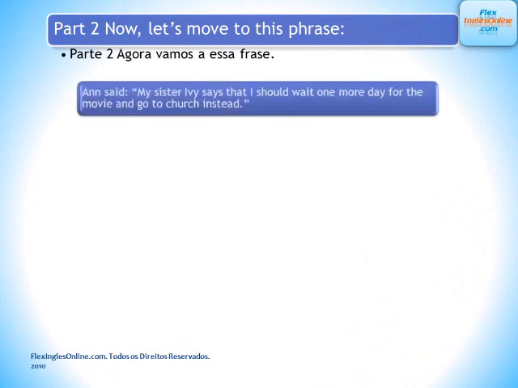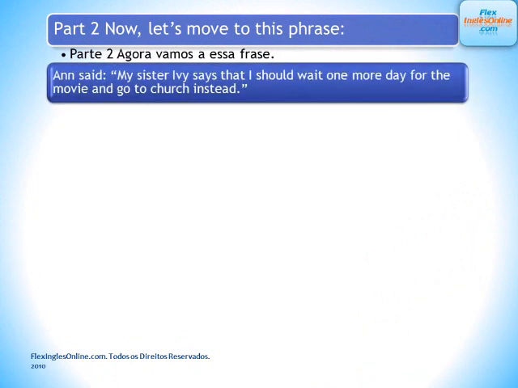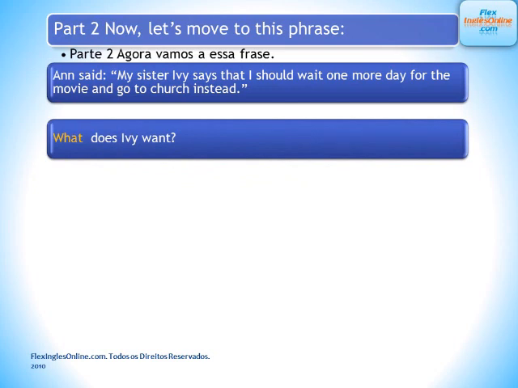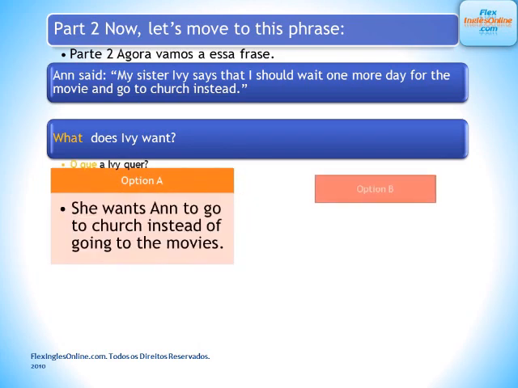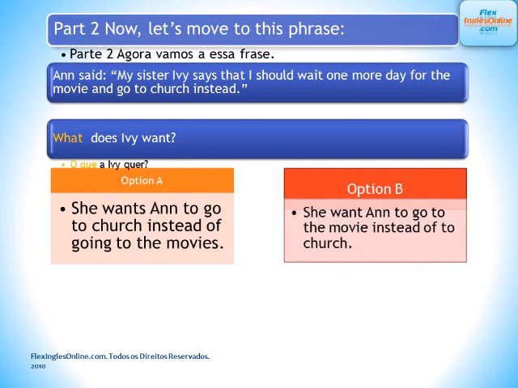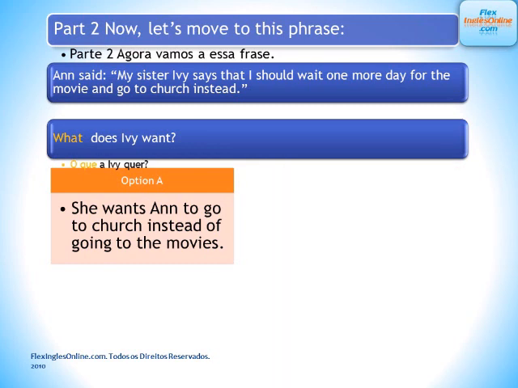Now let's move to this phrase, which is the same. My sister Ivy says that I should wait one more day for the movie and go to church instead. So what does she want? She in this case is Ivy. So what does Ivy want? Here are our options. She wants Anne to go to church instead of going to the movies, or she wants Anne to go to the movie instead of to church. Our correct option? Option A. She wants Anne to go to church instead of going to the movies.